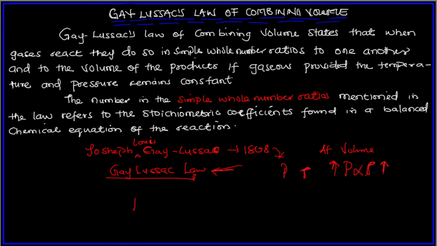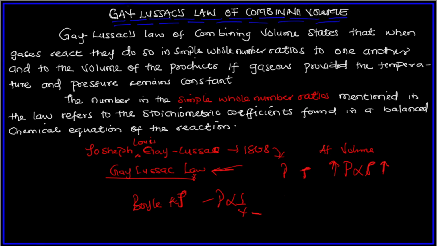You remember Boyle's law. Boyle's law states that at constant temperature, the pressure of a gas is inversely proportional to its volume. So as the volume of a gas increases, the pressure decreases.